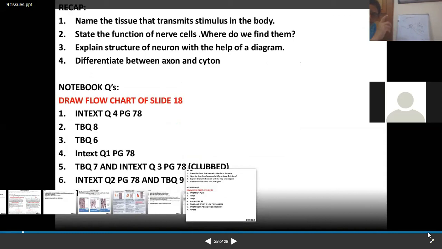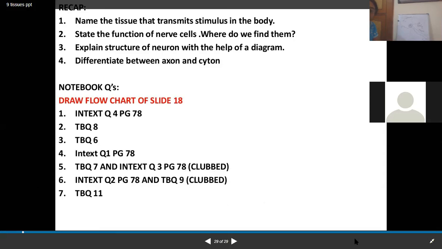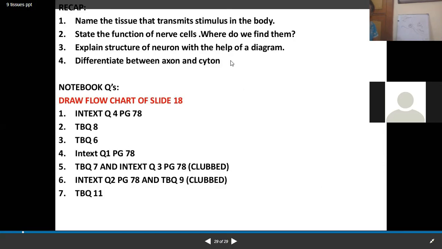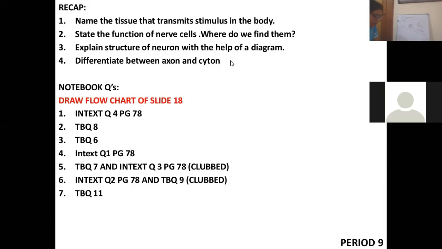The brain will process that information and take the right decision as per the information provided. So this was all about the topic. This was all about the chapter. So we have concluded the chapter, tissues.